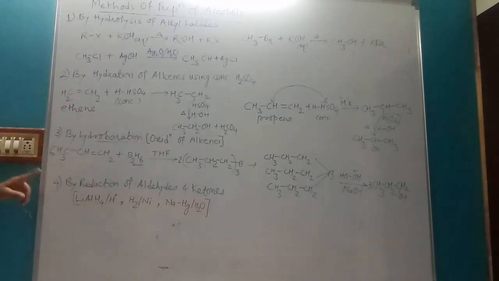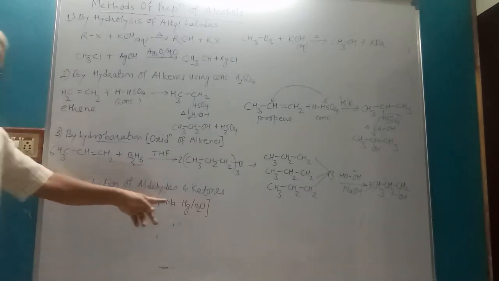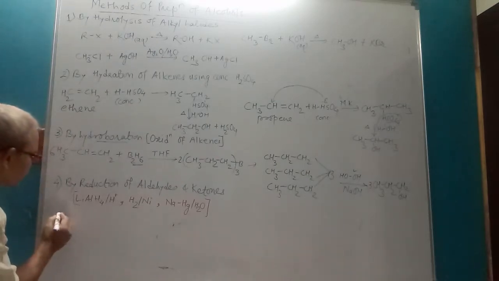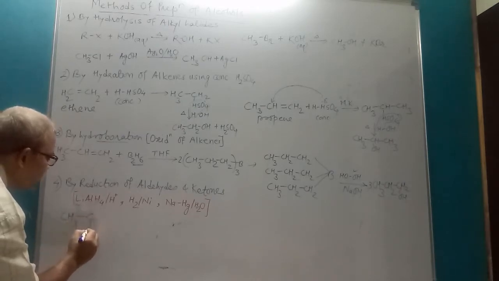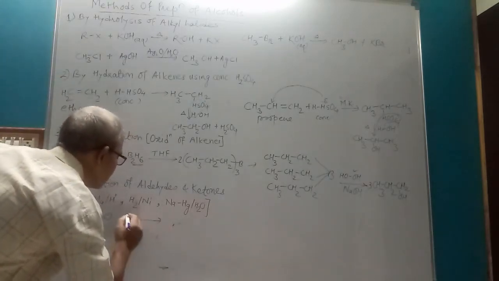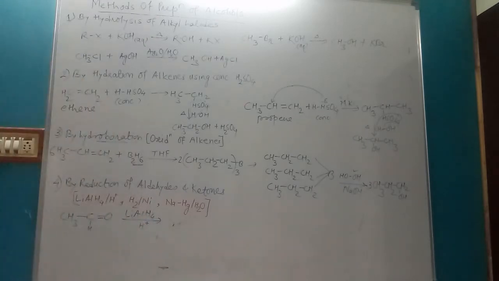Then the next reaction is reduction of aldehydes and ketones. You can use reducing agent like LiAlH4 H plus or H3O plus, Raney nickel, sodium amalgam and water. For example, aldehyde CH3CHO, acetaldehyde in presence of LiAlH4 H plus.